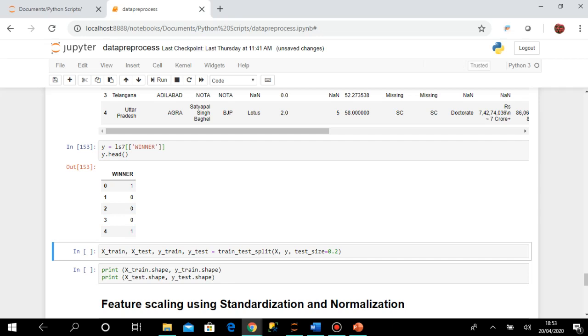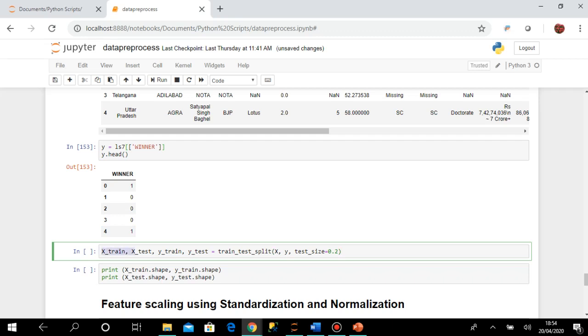Now I am calling this train_test_split function, where I am sending x, y. So x is the data set having all the columns except winner, y is the data set having only the winner column, and test size equal to 0.2 means that for the entire data set 20% data will be for testing, and 80% data will be for training.